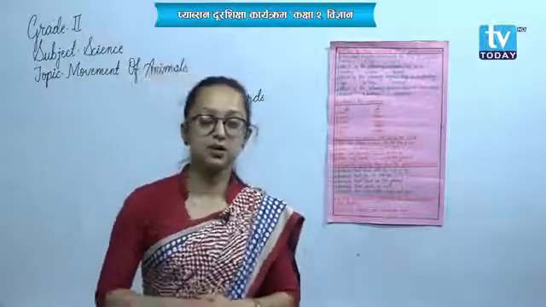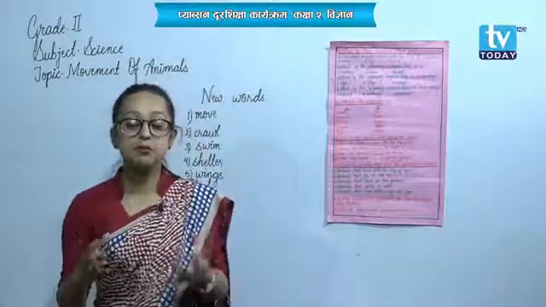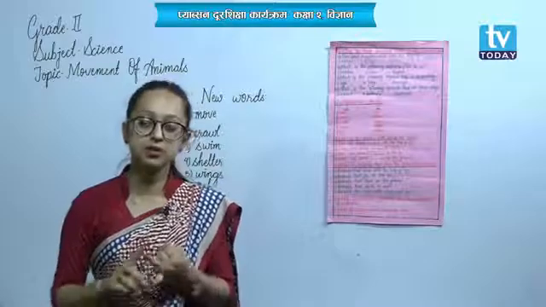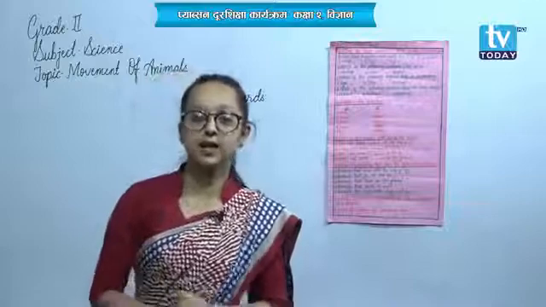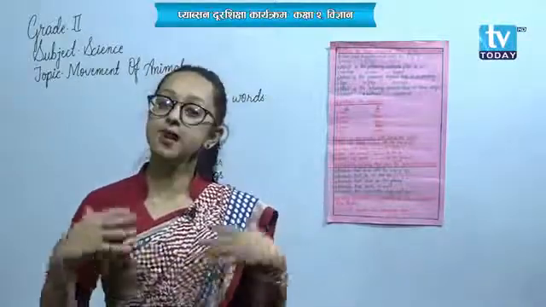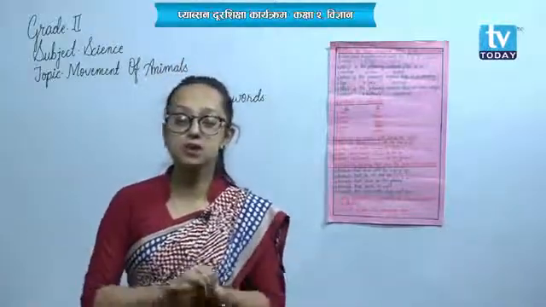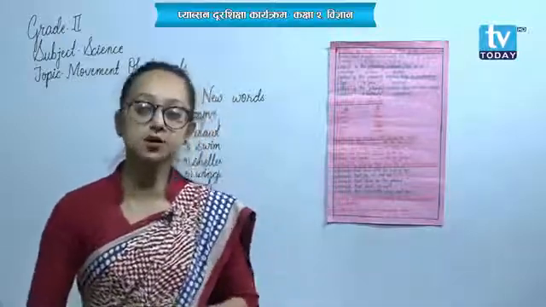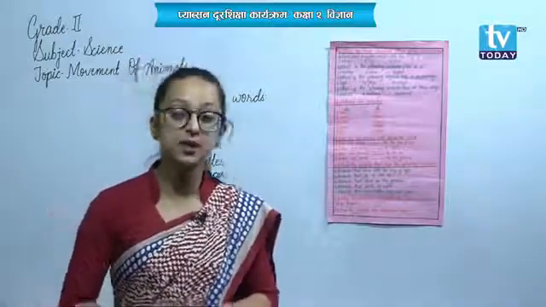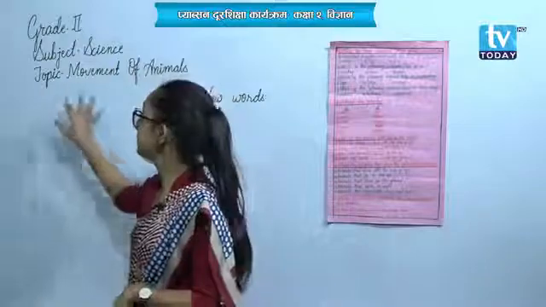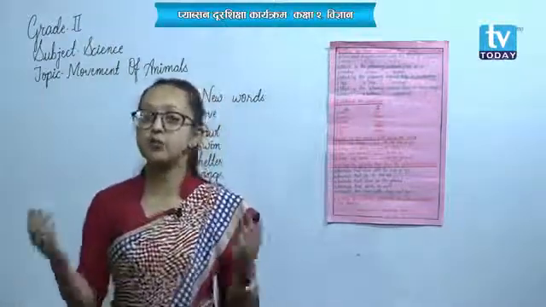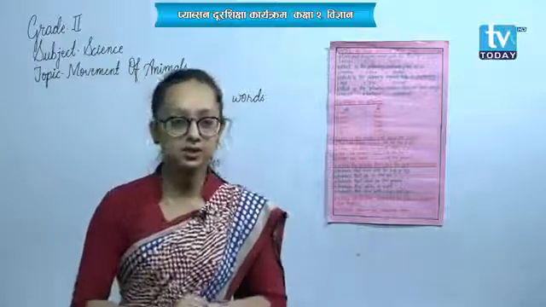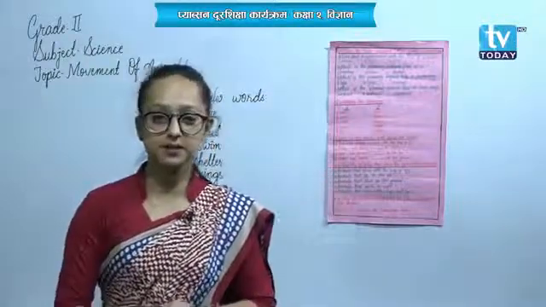Movement may be if you run, if you walk, if you jump, if we crawl, if we swim, if anything flies, this all comes under the movement of animals. Now, let me repeat this term again. Movement means the act of going from one place to the other is called movement.